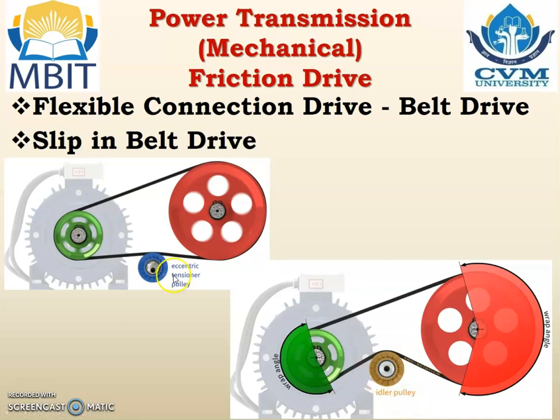The idler pulley is generally in a normal position if the belt drive is new, but it is moved up if the belt is elongated. As it is moved up, it increases the friction between the belt and pulley, and due to that, the effect of lengthening of the belt is reduced or nullified, which increases the power transmission in a belt drive. So slip in a belt drive can be reduced using the idler pulley.